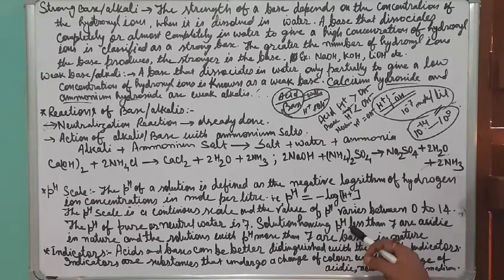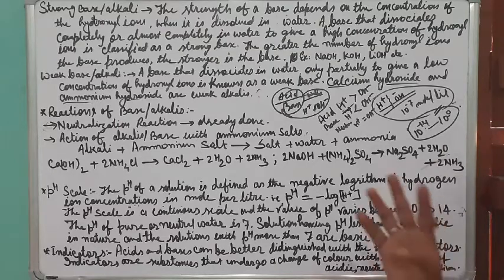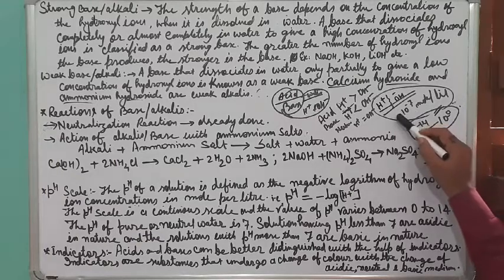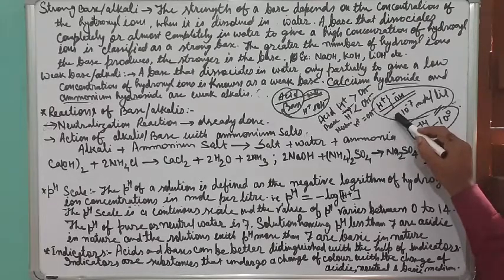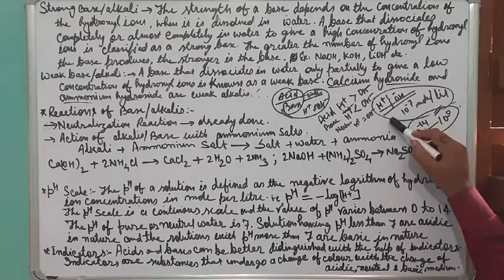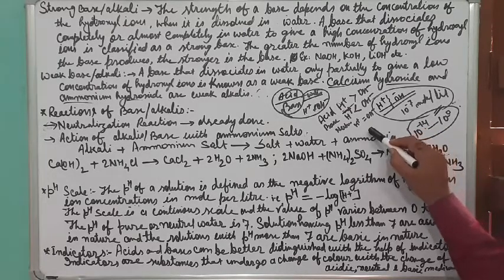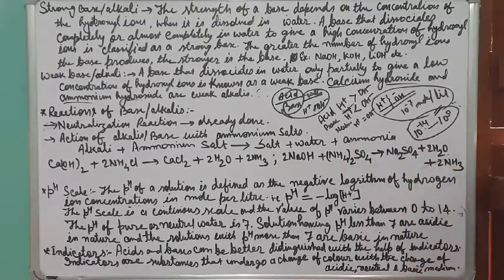And the solutions having a pH less than 7 are acidic. Why? Because 10 to the power minus 7, as you increase the concentration of hydrogen ion, 10 to the power minus 6, 10 to the power minus 5, 10 to the power minus 4, 10 to the power minus 3, 10 to the power minus 2, 10 to the power minus 1, 10 to the power 0. So you are increasing the strength of hydrogen ion, and that's why the pH is decreasing.